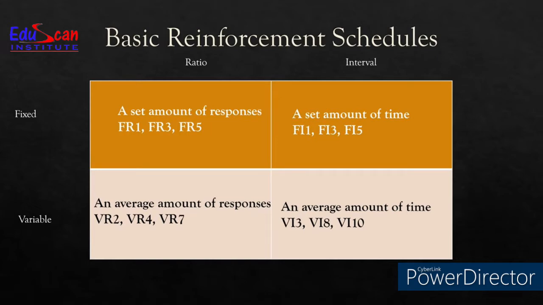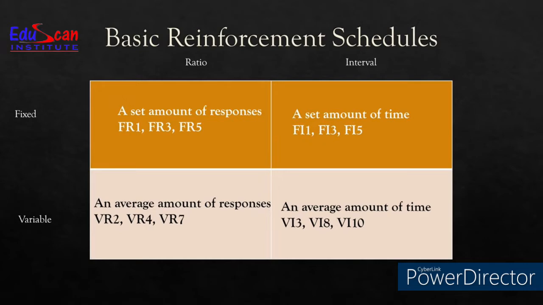FR1 means every occurrence of a behavior is reinforced. FR3 means every third occurrence of a behavior is reinforced. FR5 means every fifth occurrence of behavior is reinforced. That means when 5 times a child will do that behavior, we are going to reinforce it.